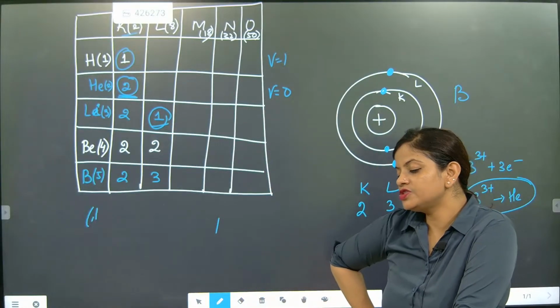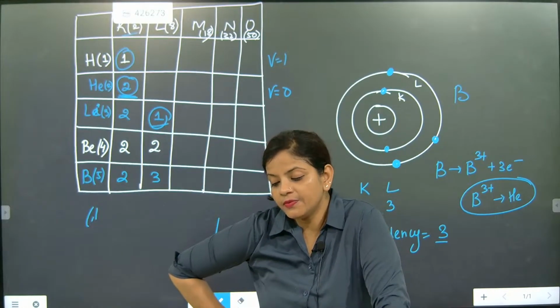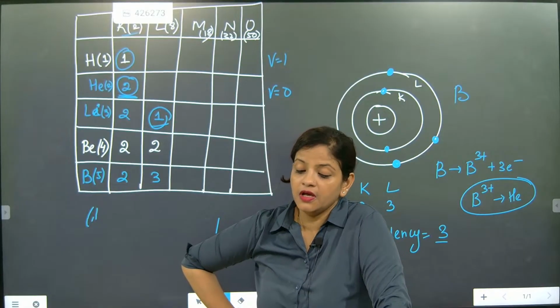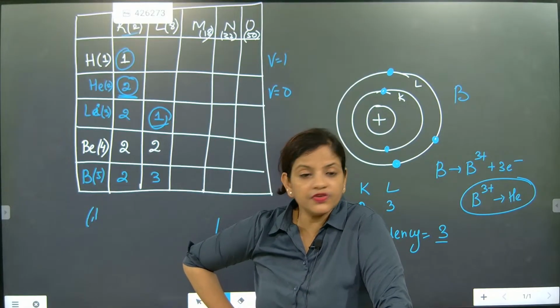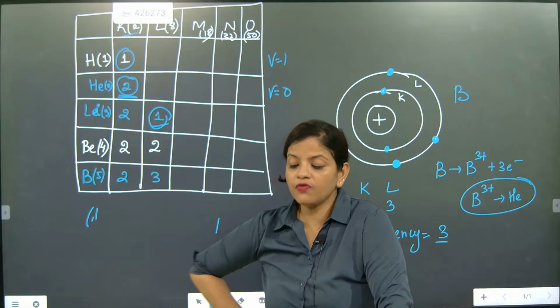I hope you might have understood till here. So hydrogen, helium, lithium, beryllium, boron, carbon. Now next comes carbon. Shall we start with carbon? So for carbon, how are we going to respond?